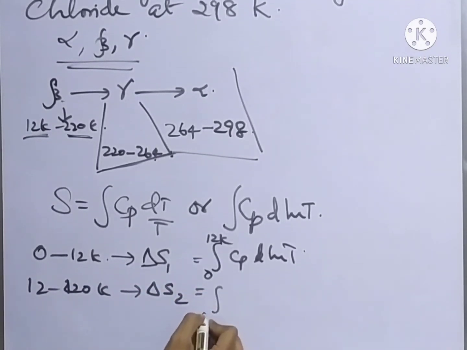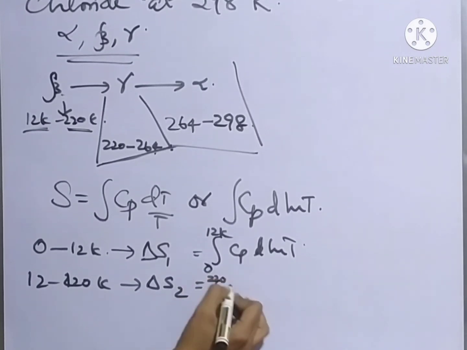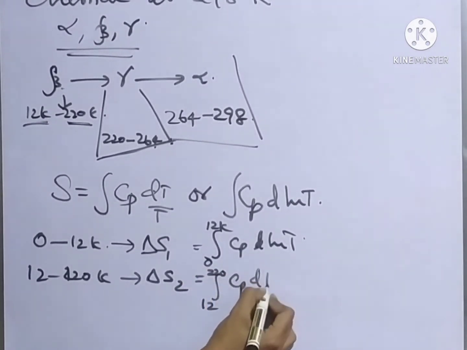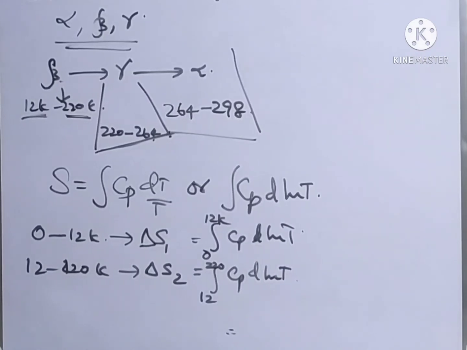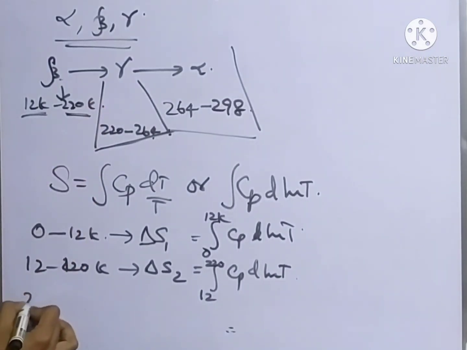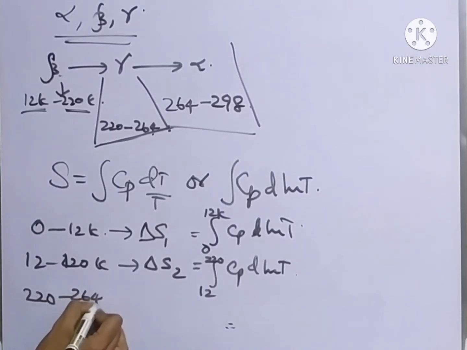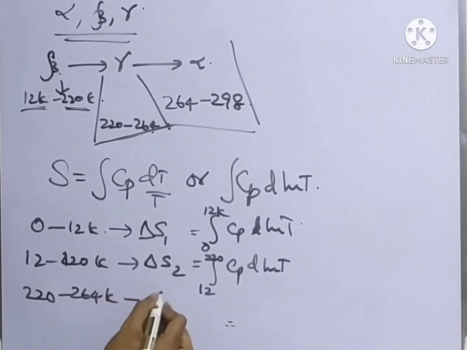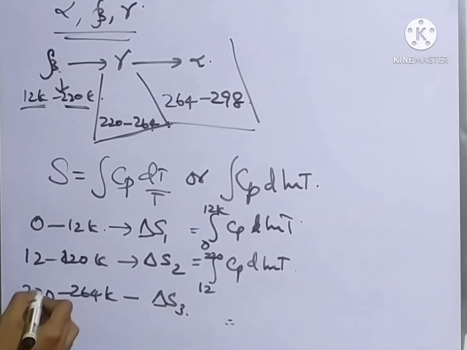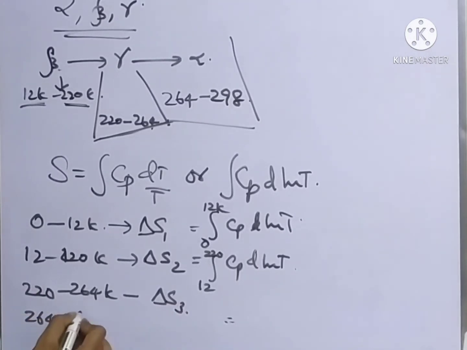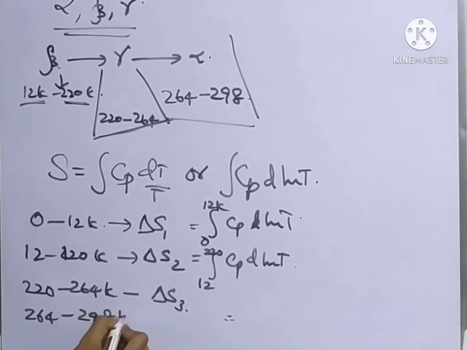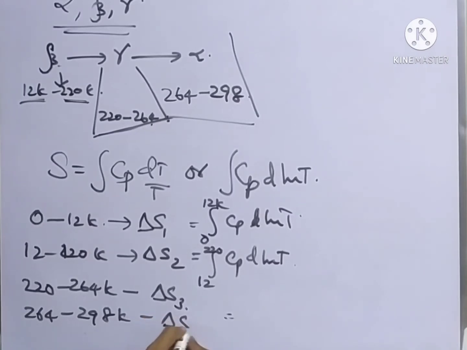Then from 220 to 264 Kelvin, delta S3, and 264 to 298 Kelvin, consider it as delta S4.